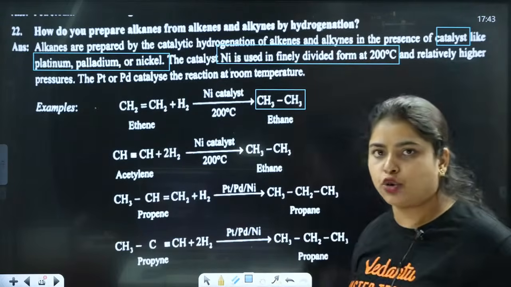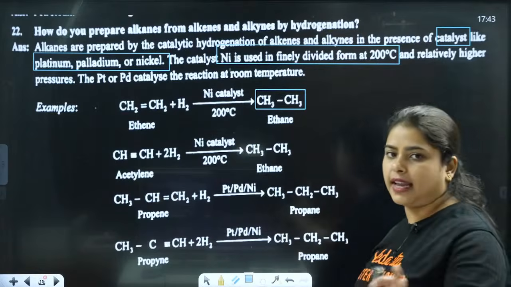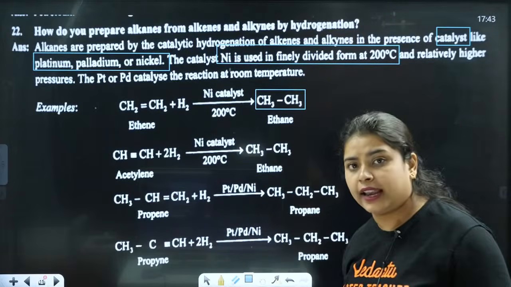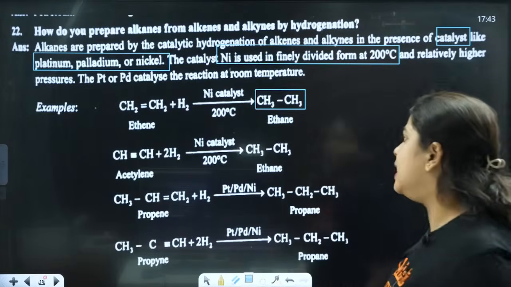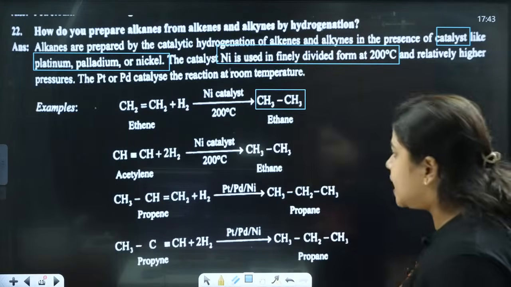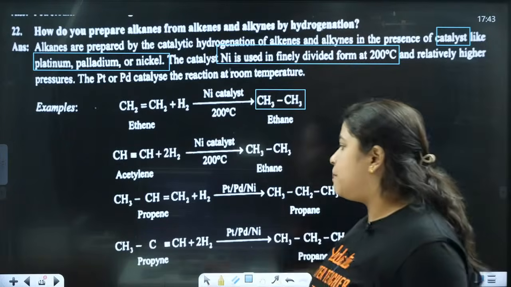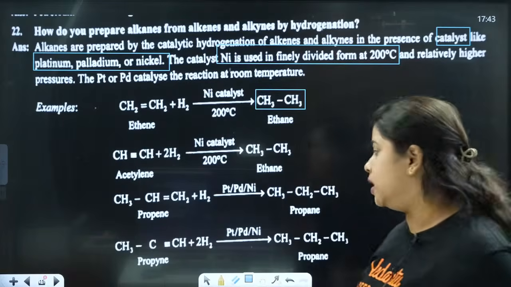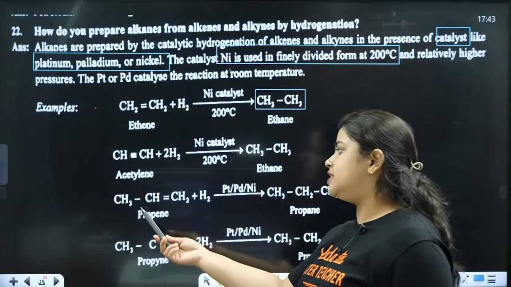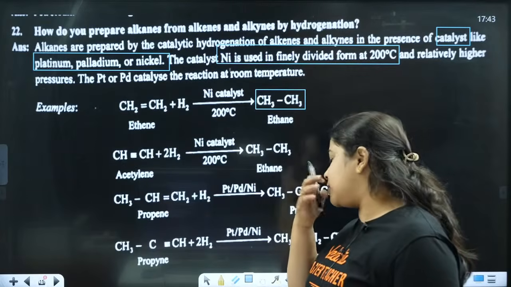CH triple bond CH plus 2H2, again in the presence of finely powdered Ni as catalyst at 200 degrees Celsius. What is getting formed? Ethane is being formed. Clear? Next, in the same way, propene, CH3 CH=CH2, is going to form what?